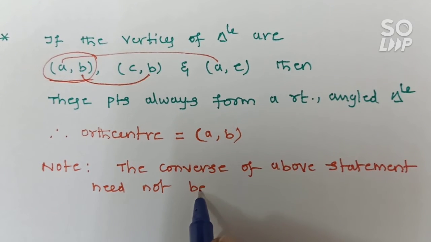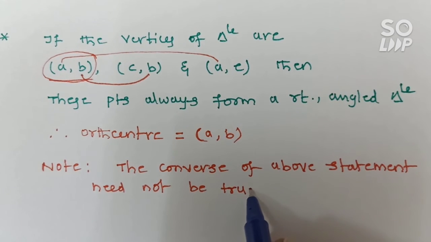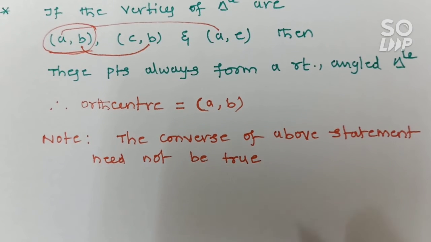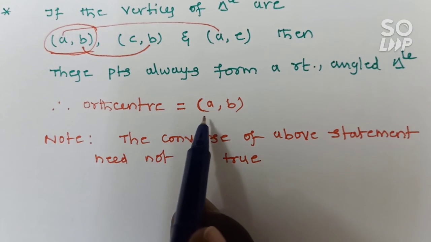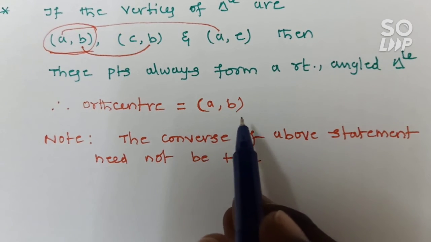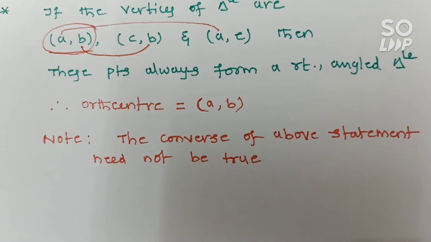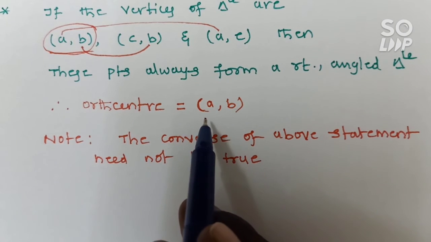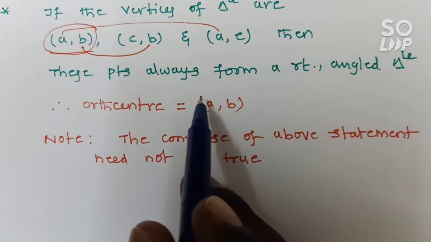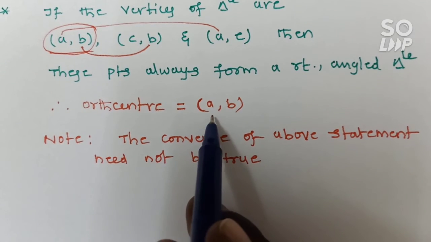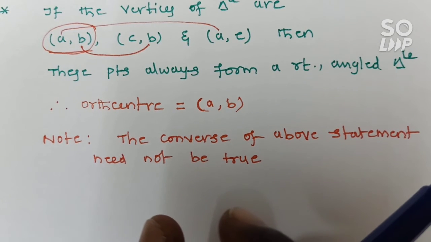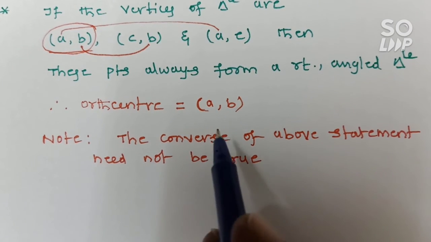Need not be true, right? So this one is very important. And one more point you can observe: in a right angle triangle, the orthocenter is the right angled vertex. Orthocenter can lie on the triangle, inside the triangle, or outside the triangle. This one lies on the triangle, because the vertex always lies on the triangle. So in a right angle triangle, the orthocenter will always lie on the triangle.